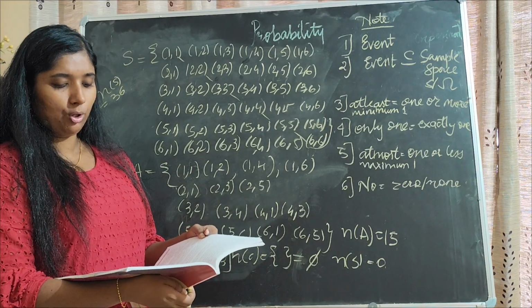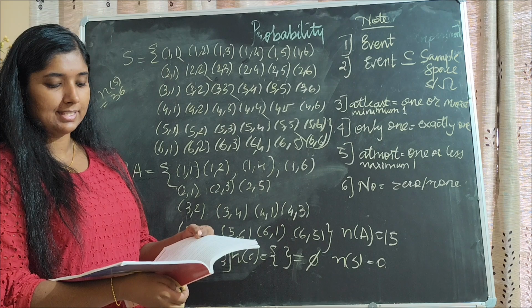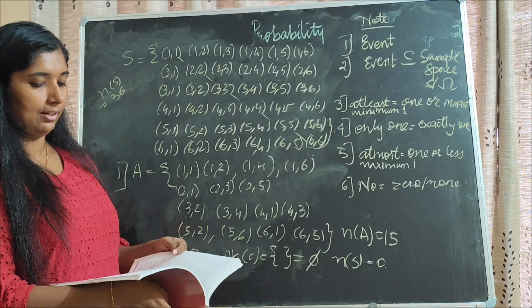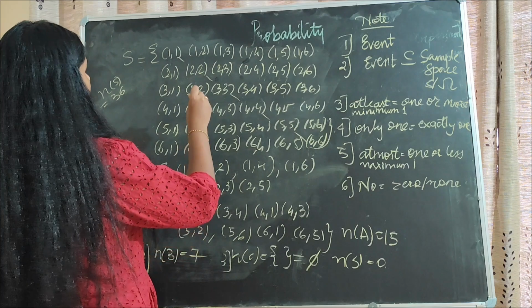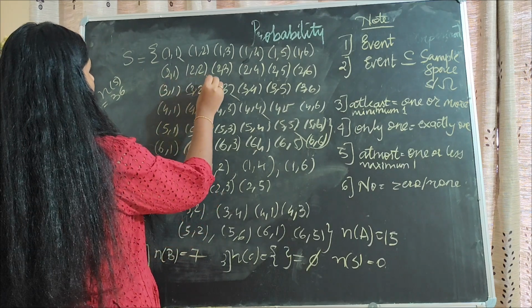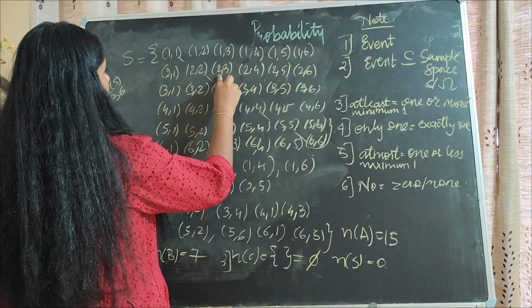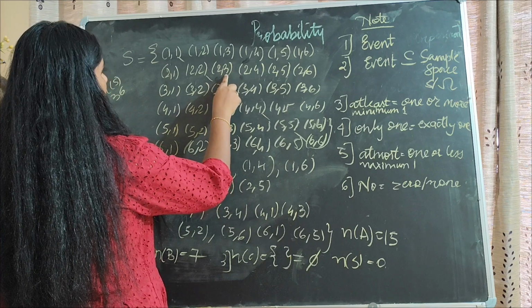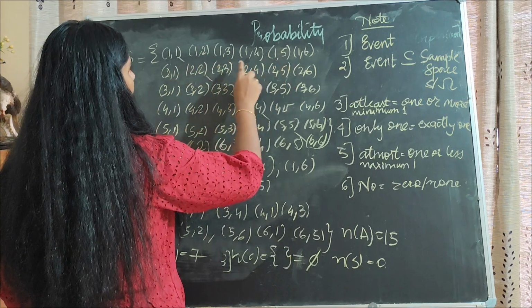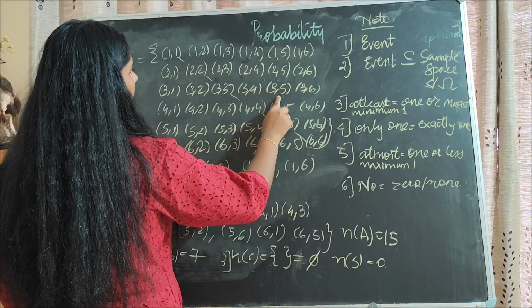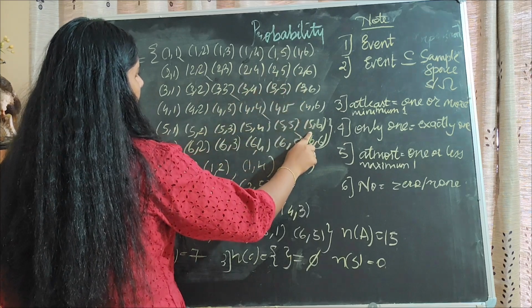Next, the number on the upper face of the first die is less than the digit on the second die. So this is all the numbers. The upper face on the first die is less than the second die. That means this side: these values are greater, these values are lesser. So how many are there? 1, 2, 3, 4, 5, 6, 7, 8, 9, 10, 11, 12, 13, 14, 15.